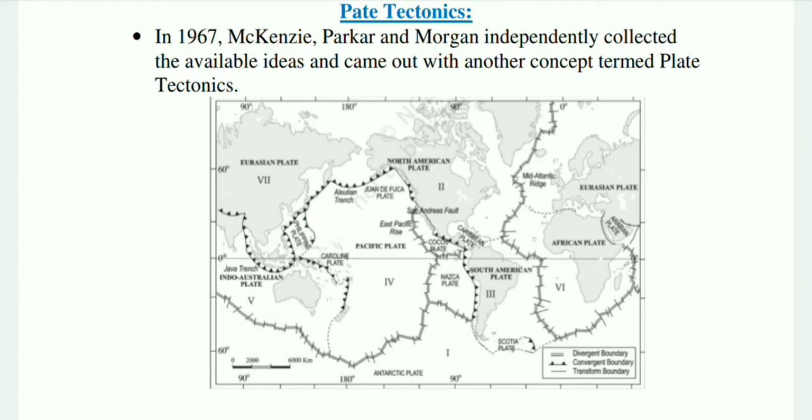The 7 major plates, you can see in the diagram, are: number 1, Antarctic plate; second, North American plate; third, South American plate; fourth, Pacific plate; fifth, India-Australia-New Zealand plate; sixth, African plate; and seventh, Eurasian plate. The Eurasian plate is the largest continental plate and the Pacific plate is the largest oceanic plate. Some important minor plates are the Cocos plate, Nazca plate, Arabian plate, Philippine plate, Caroline plate, and Fiji plate.